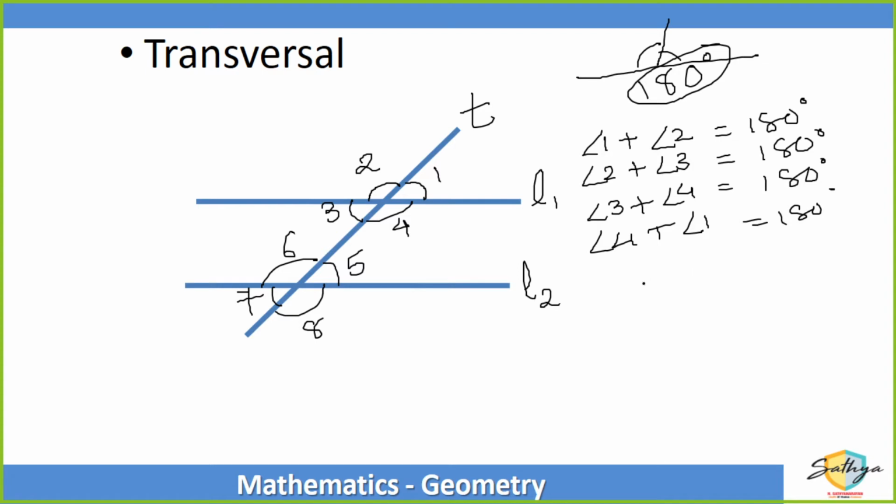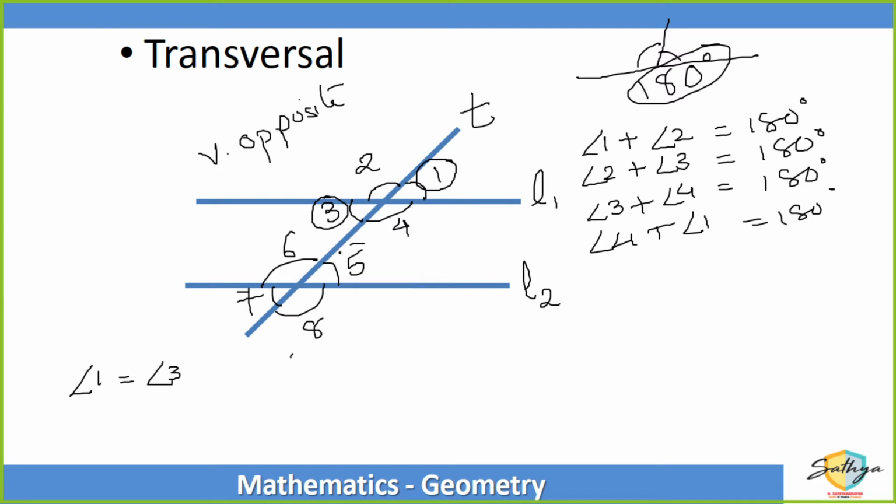Now, what other properties can we say? So, angle 1 and angle 3, these are known as vertically opposite angles, right? So, angle 1 will be equal to angle 3.